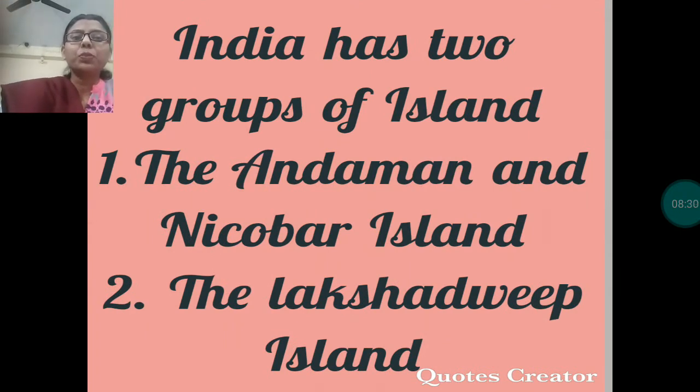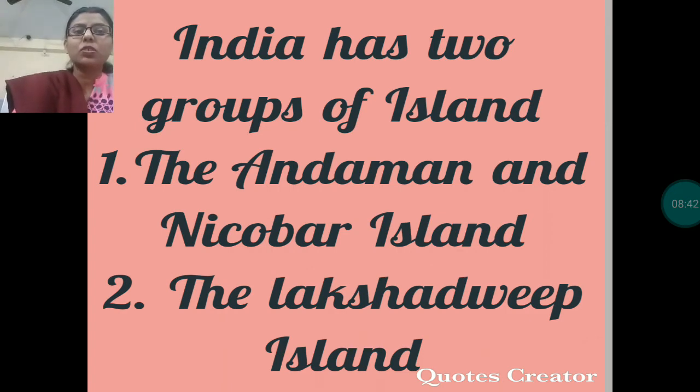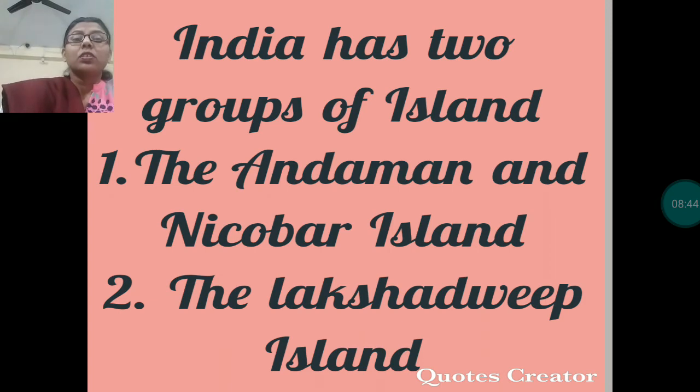India has 2 groups of islands. First one is known as Andaman and Nicobar Island and second one is Lakshadweep Island. Now, why is it known as a group of islands? Many islands together form Andaman and Nicobar Island and Lakshadweep Island both. In Andaman and Nicobar Island, approx 300 islands are there, and in Lakshadweep Islands, about 36 islands are there.